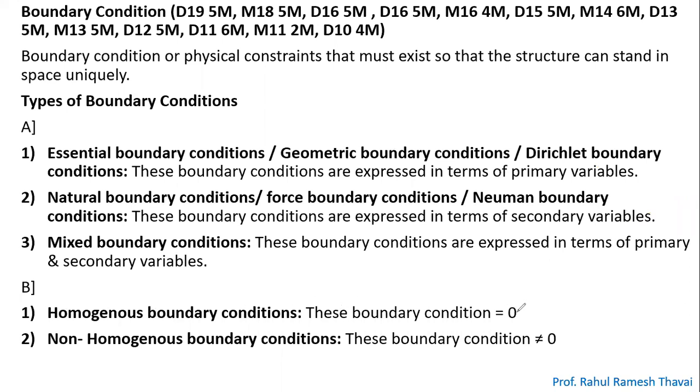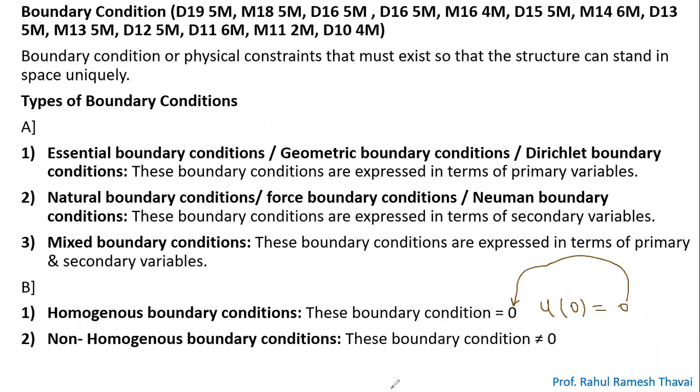In homogeneous boundary conditions, the values are equal to 0. So if I write down u at x is equal to 0, equal to 0, then this is called a homogeneous boundary condition, because the right hand side is equal to 0. You check this boundary condition: on the right hand side you are getting 0. That's why they are called homogeneous boundary conditions.